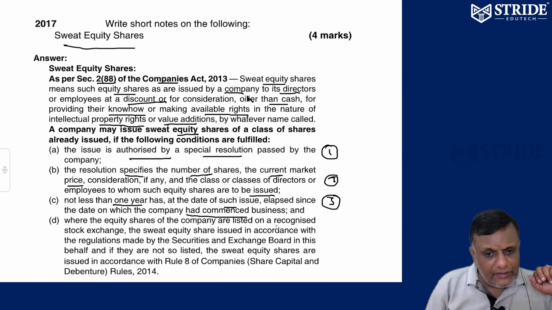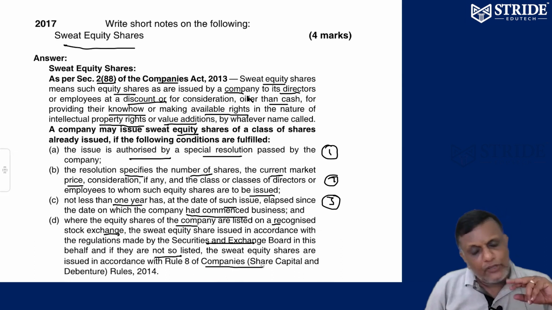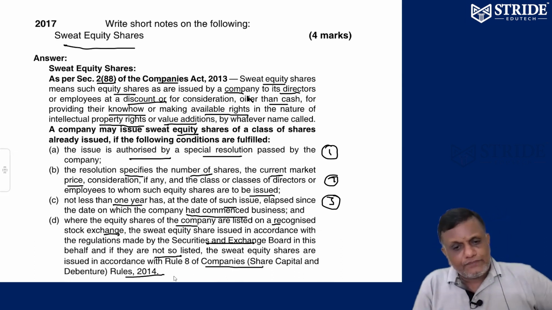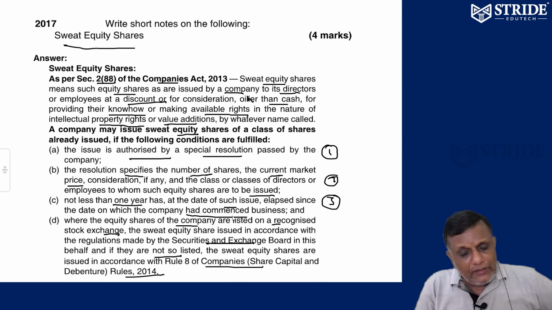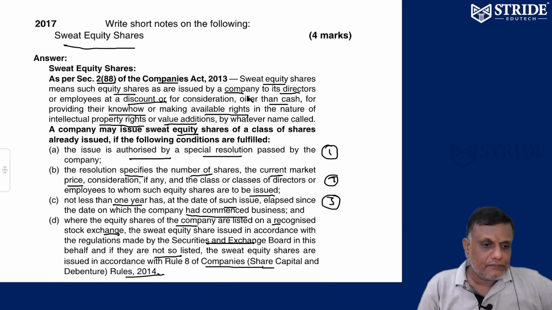All sweat equity shares listed on a recognized stock exchange are issued in accordance with SEBI rules and regulations. If not listed, you have to follow the Companies Rules 2014. So they are regulated by SEBI if they are listed. Otherwise, if not listed, you have to follow the Companies Rules 2014. That's it.